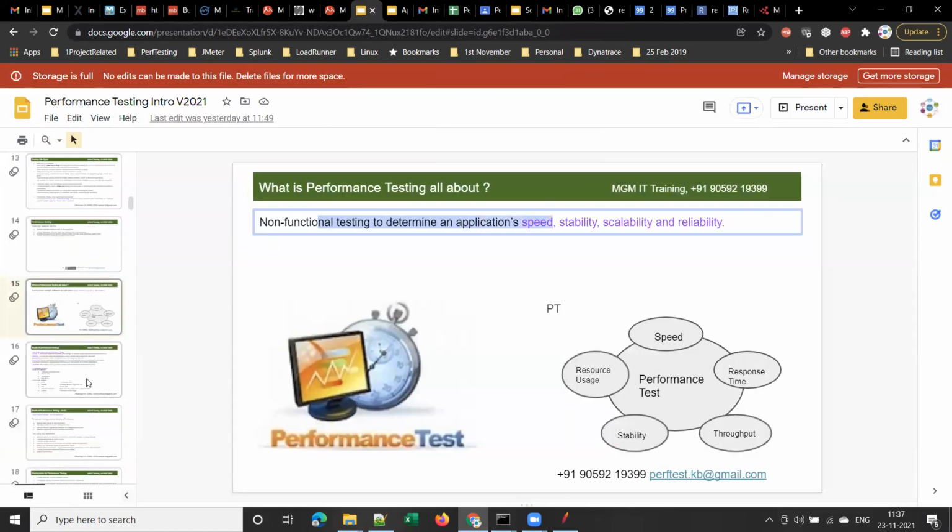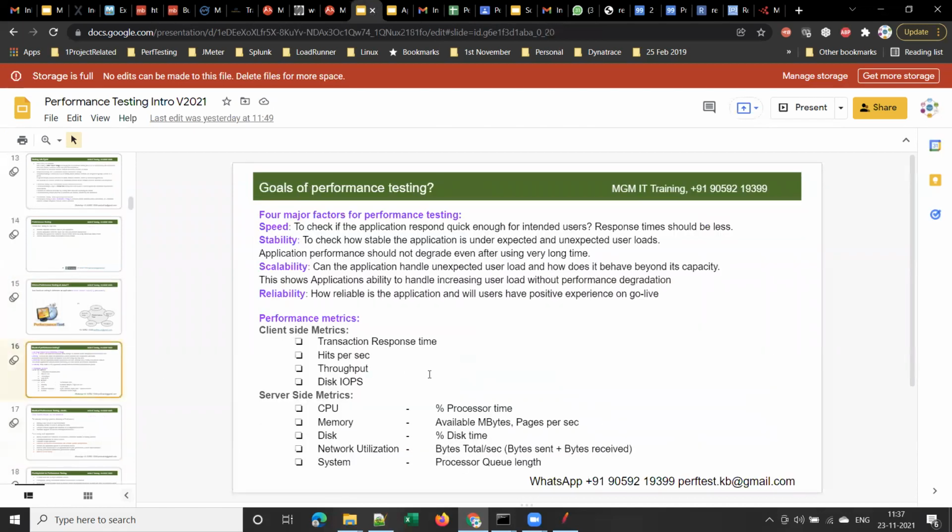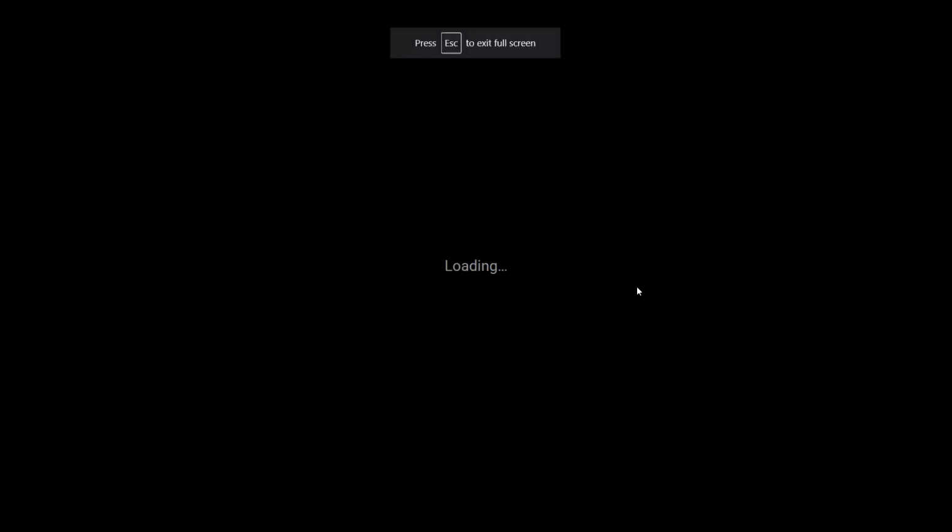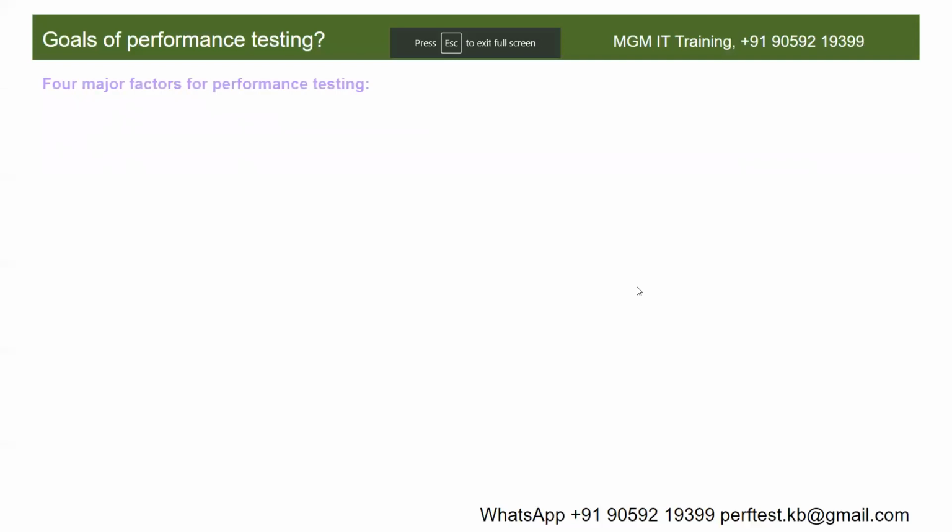Okay, now let's proceed, let's understand more about performance testing, right? And when do we do performance testing? What are the major factors for doing performance testing? So let me present it. Let me go to presentation mode. So there are four major factors for performance testing.